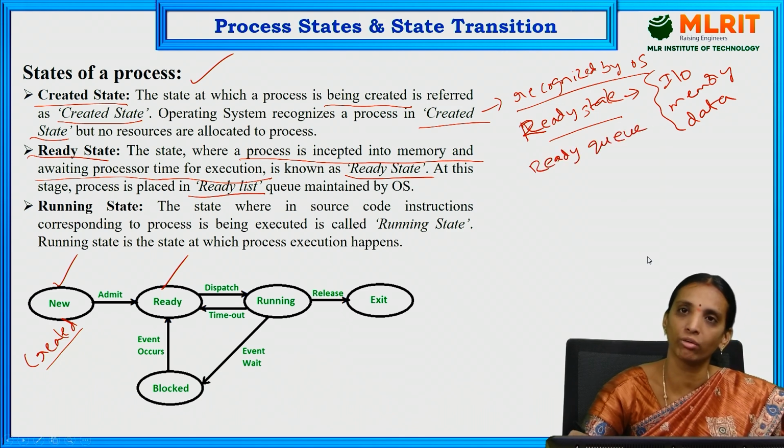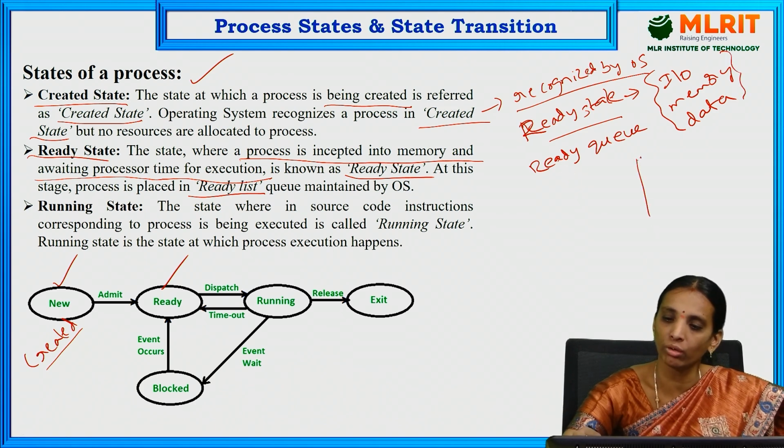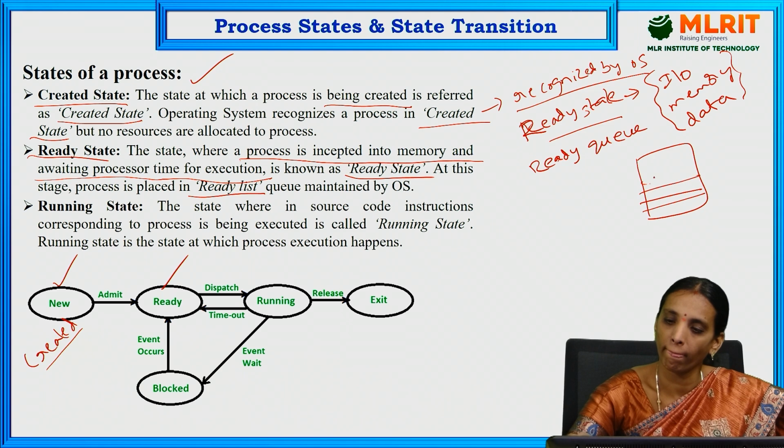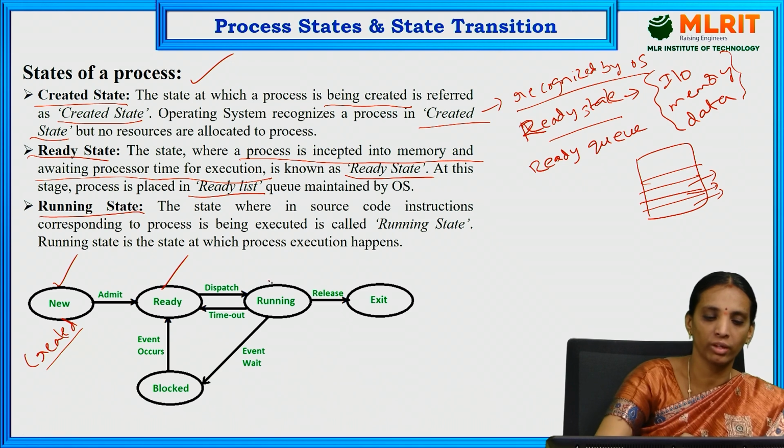So we have a ready queue. Each process, after allocating resources, will be going into the ready queue. So here we have process 1, process 2, process 3, like that. Next one is running state.